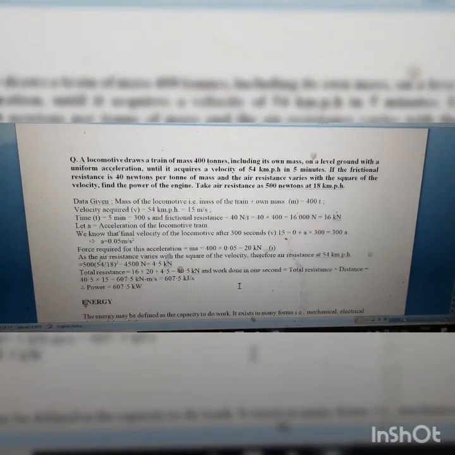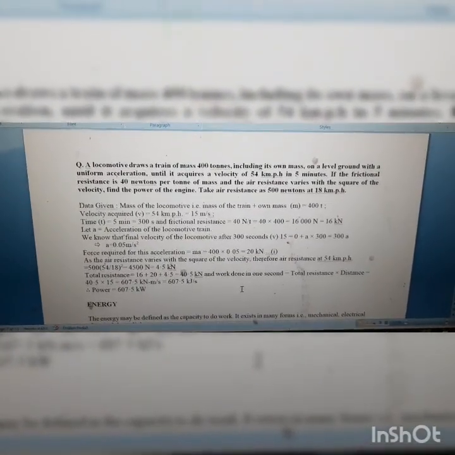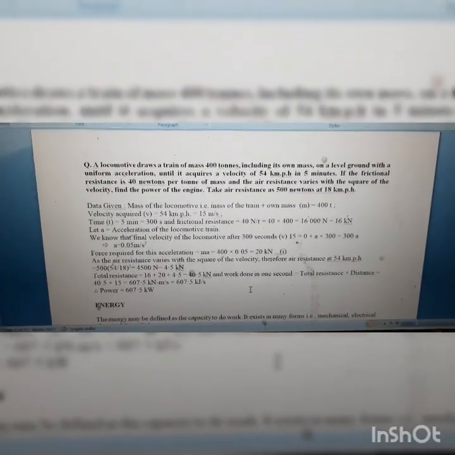Next, frictional resistance 40 Newton per ton. So what is the mass of the locomotive? Total weight is 400 ton. So what is the frictional resistance? 40 into 400, that is 16,000 Newton, that is 16 kilonewton. Let a be the acceleration of the locomotive.